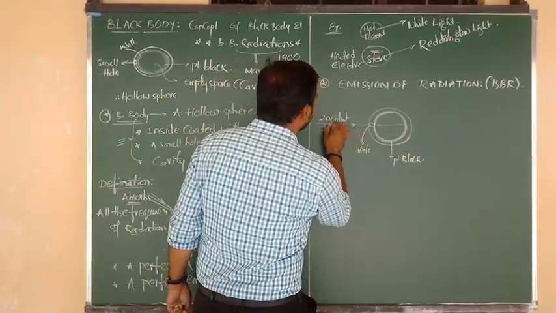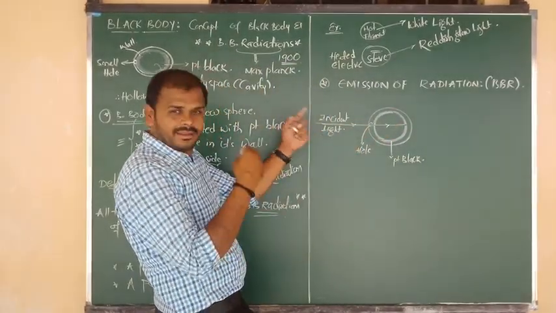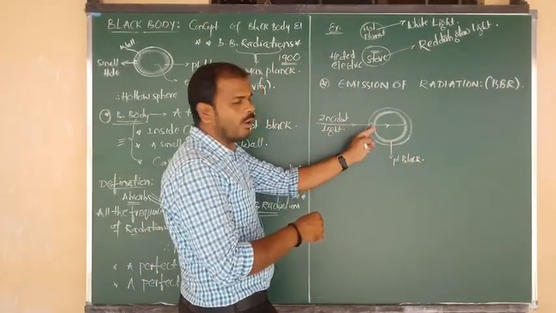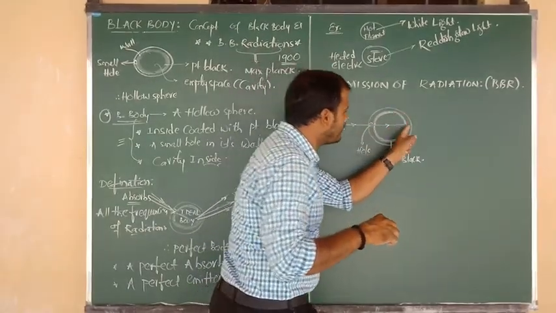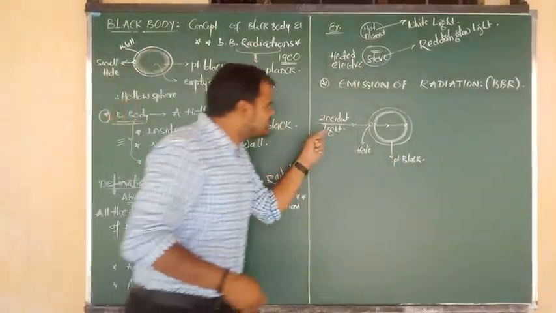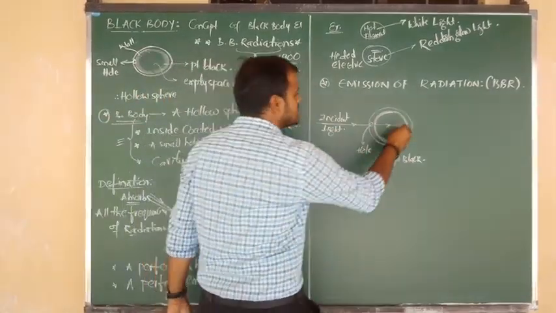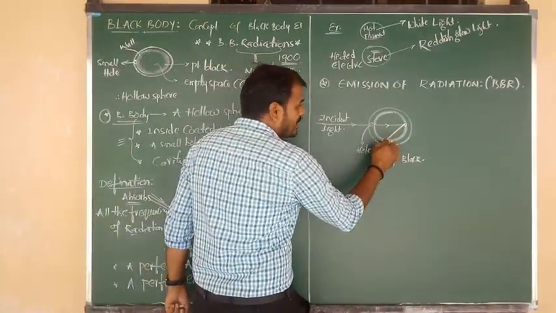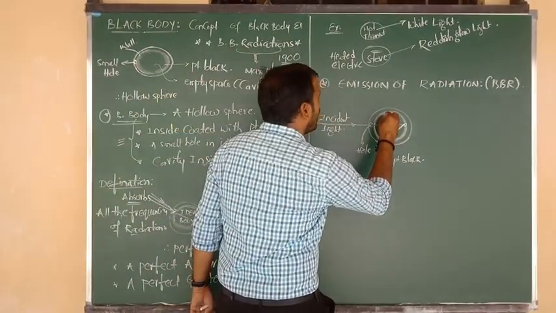So this is nothing but what? The incident light. The incident light which entered into the black body through the hole will move continuously and touch the surface of the interior platinum black. After striking the surface of the interior platinum black, it undergoes the process of reflection. Again that light, after another striking or collision, undergoes another reflection.